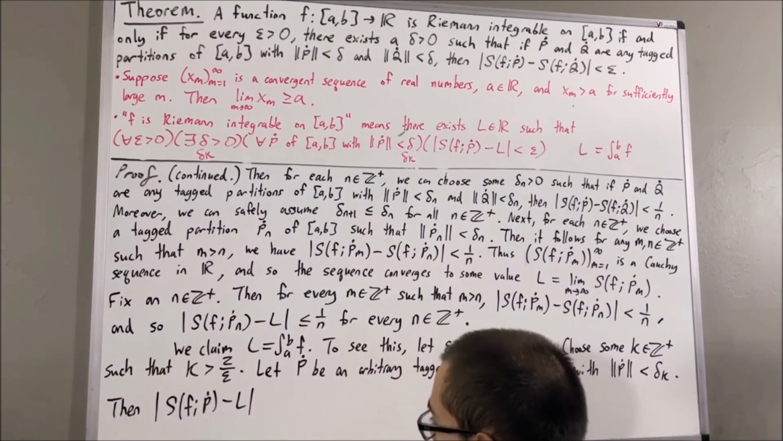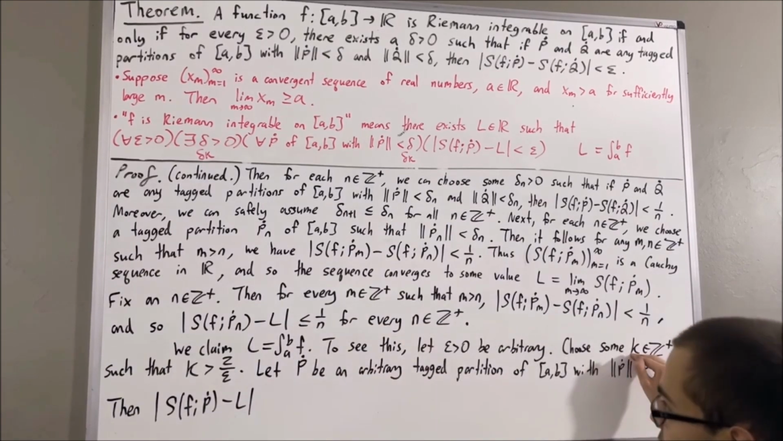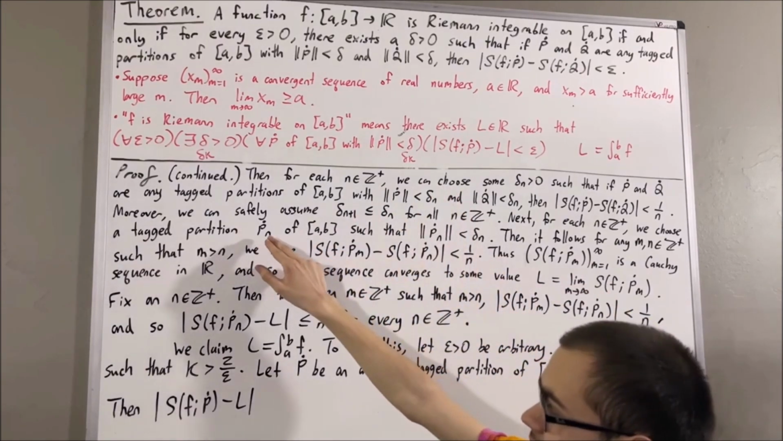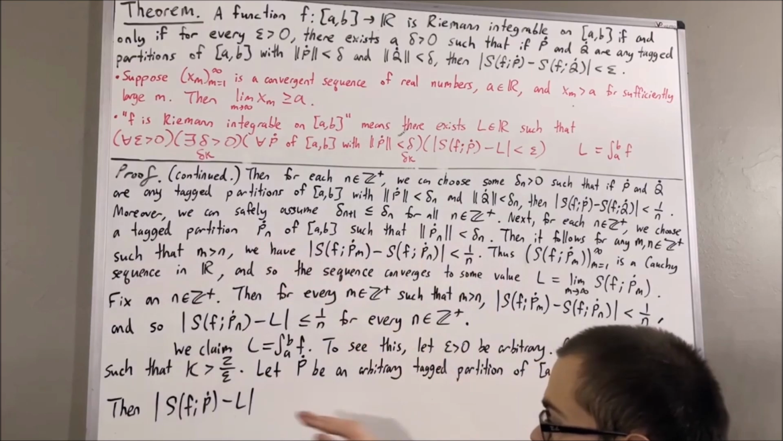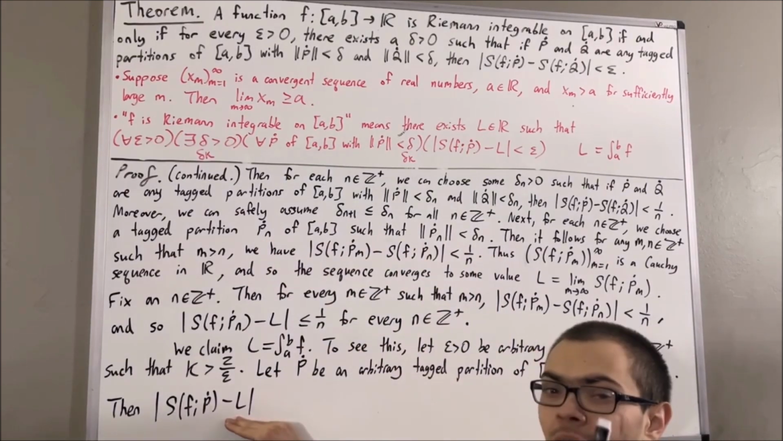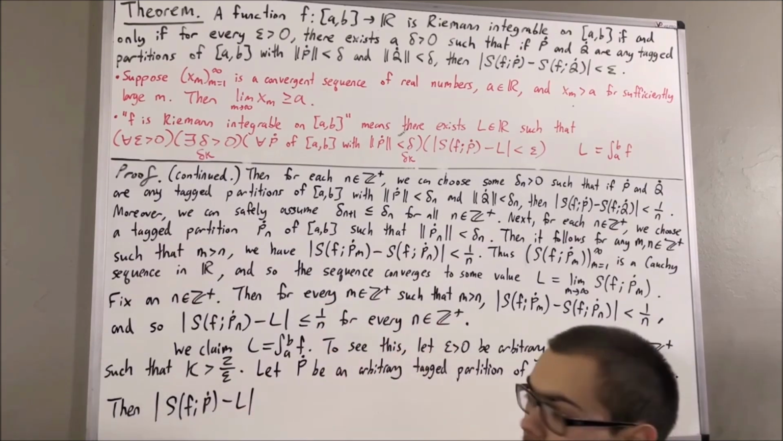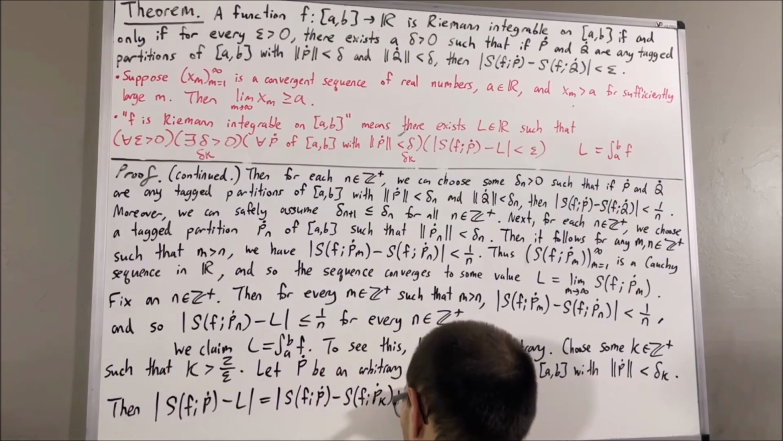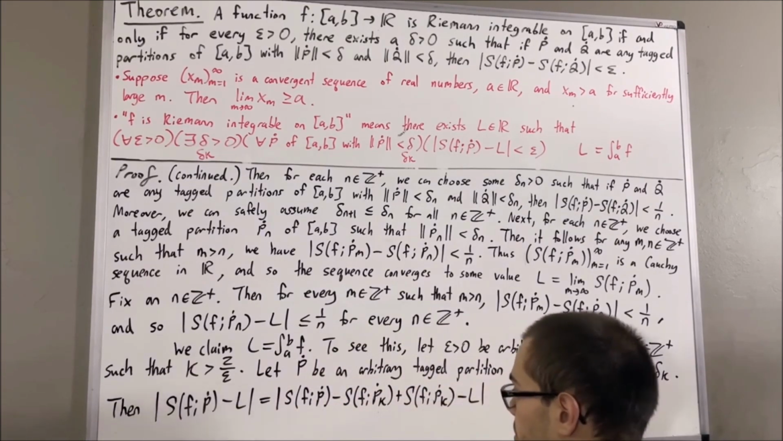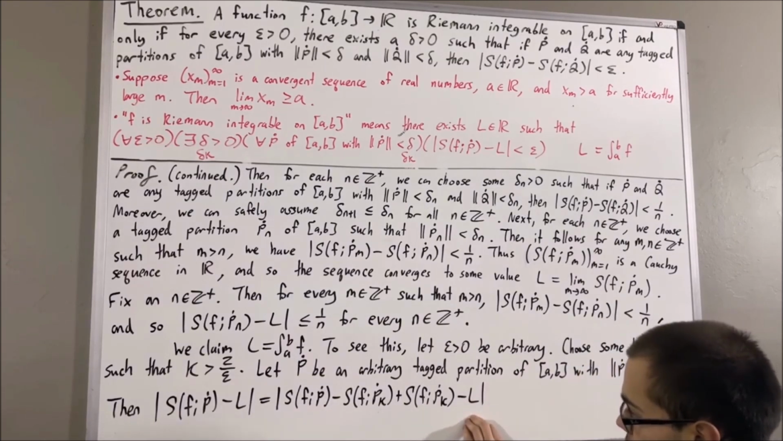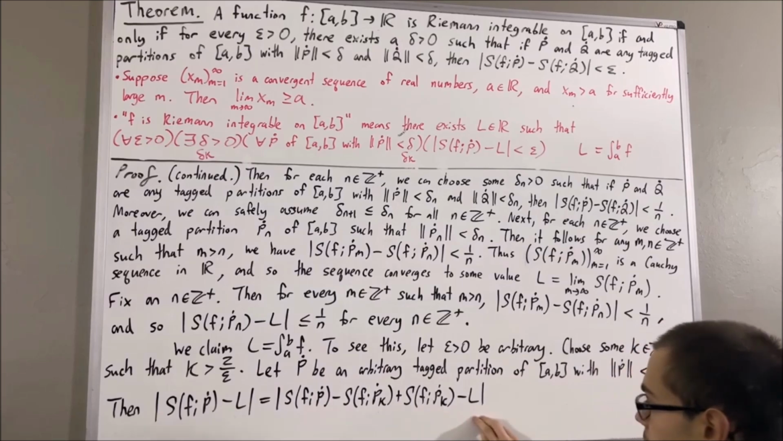And so, since k is a positive integer, we can consider the tag partition pk. So what we're going to do is take what we have inside the absolute value, add and subtract the Riemann sum of f with pk. Then, by the triangle inequality, the absolute value of this guy is less than or equal to the absolute value of this guy plus the absolute value of this guy.